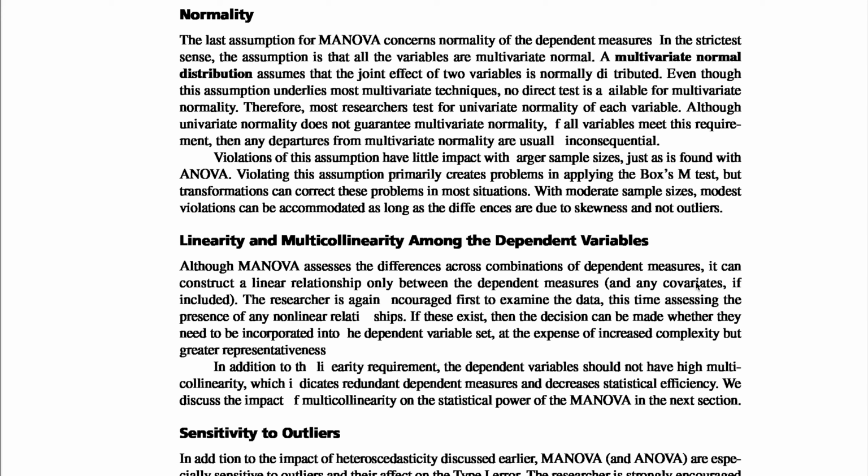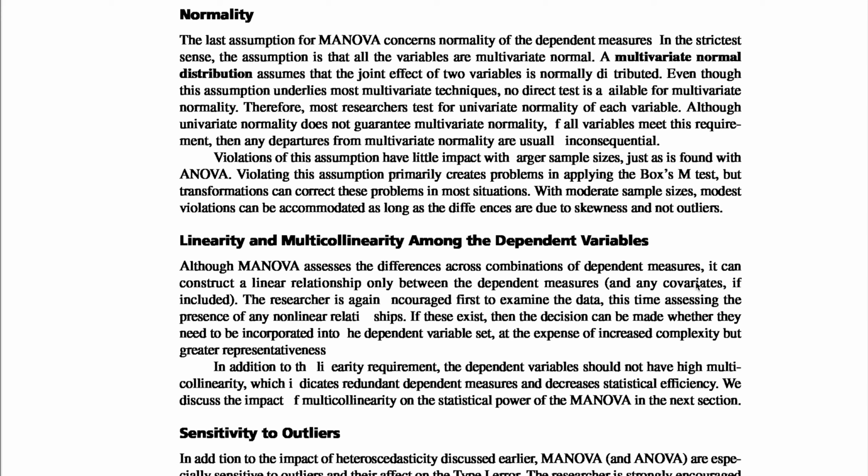Violations of this assumption have little impact with larger sample sizes, just as is found with ANOVA. Violating this assumption primarily creates problems in applying the Box's M test, but transformations can correct these problems in most situations. With moderate sample sizes, modest violations can be accommodated as long as the differences are due to skewness and not outliers. Next, linearity and multicollinearity among the dependent variables.